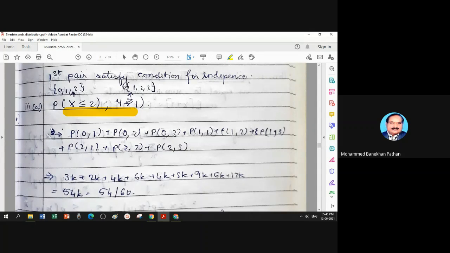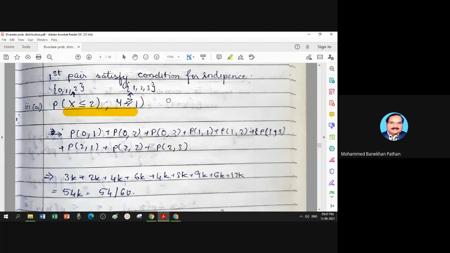Probability 0 with 1, 0 with 2, 0 with 3. Then repeat: probability 1 with 1, 1 with 2, 1 with 3. Probability 2 with 1, 2 with 2, 2 with 3.